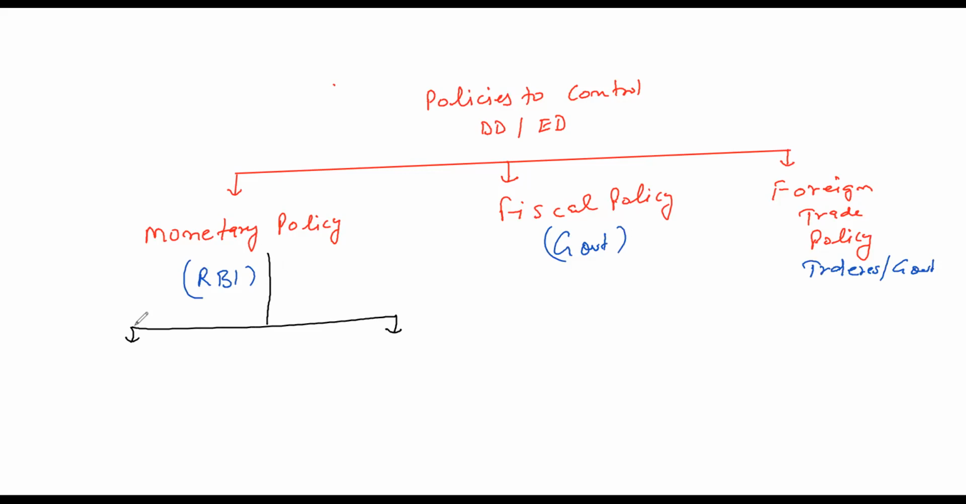So what is the benefit of deleting that topic? Because you have to read this topic in this income and employment chapter also. So you have to learn it at least. So monetary policy has two tools: quantitative and qualitative.